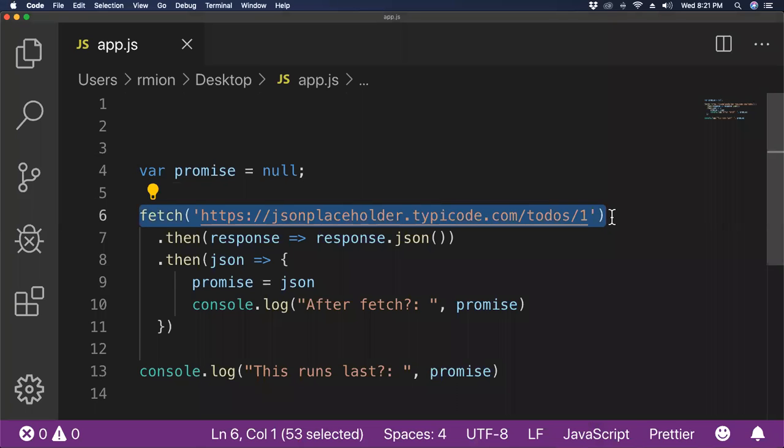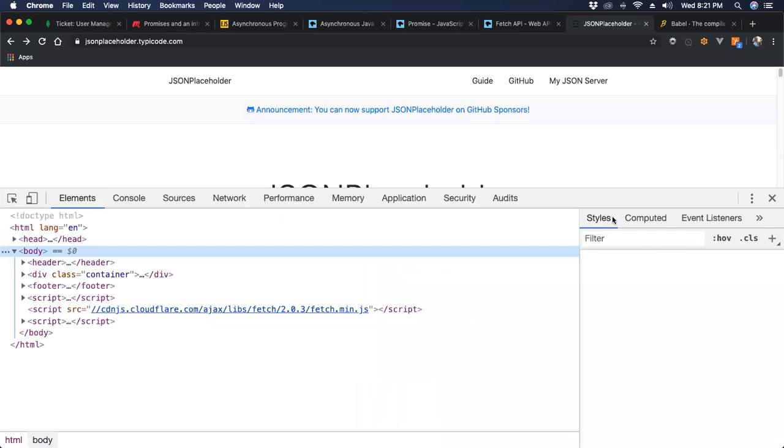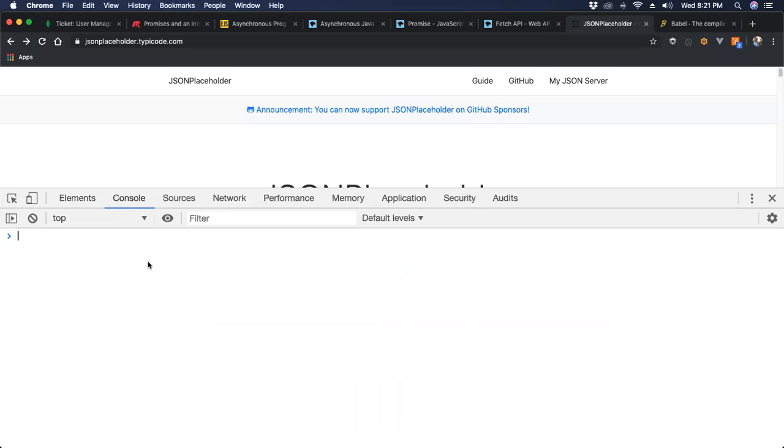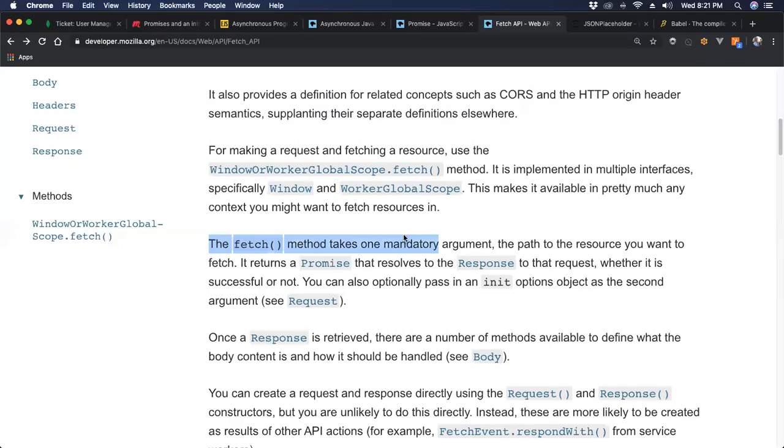So first, let's just see what calling fetch does for us. I'm going to go back to the browser. Let's open my console here. And luckily, I can just call fetch. Fetch is available to me in the browser for free with this string. And when I call it, and if I make this a little bigger, you'll see what fetch returned to me. As expected, the fetch method takes one mandatory argument, the path to a resource.